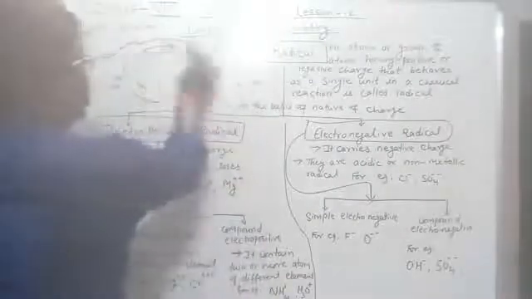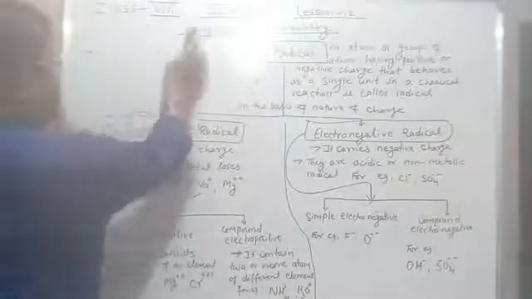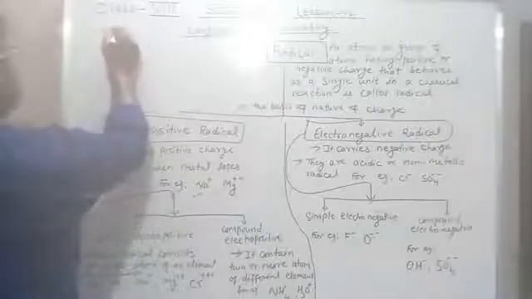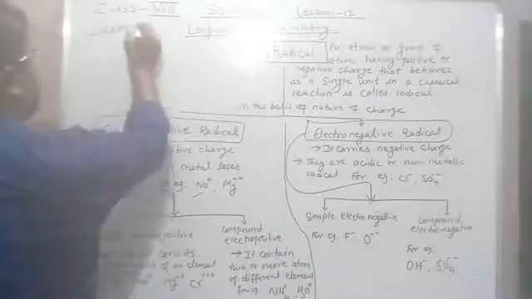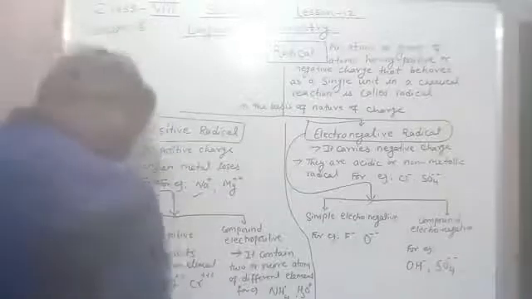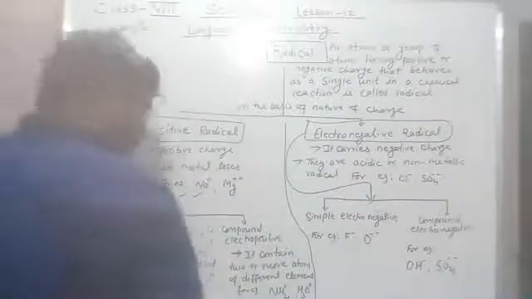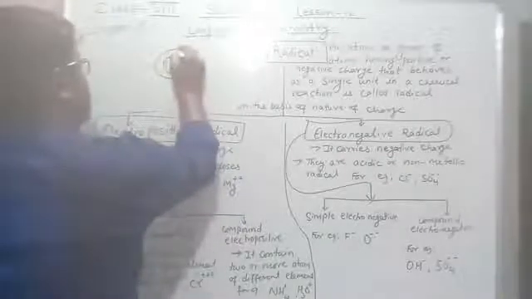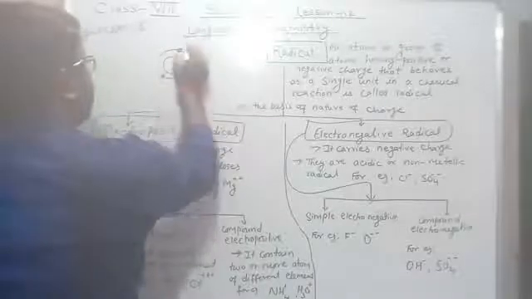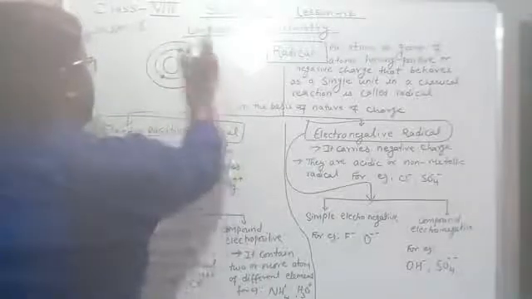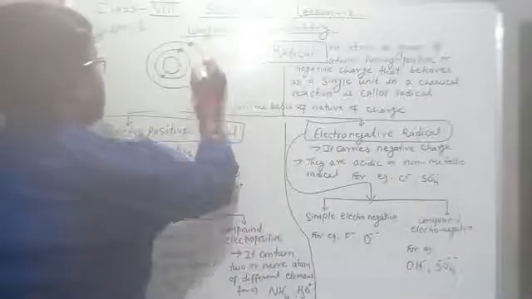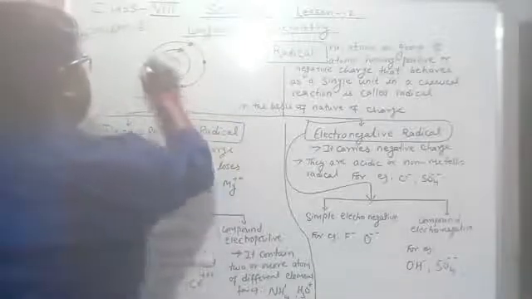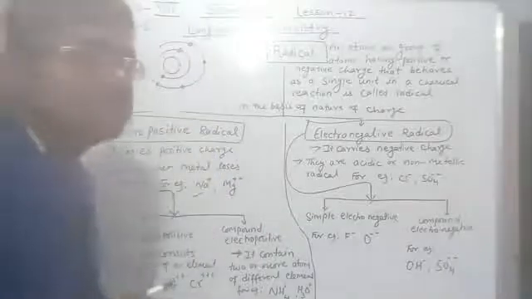Let me give an example of oxygen. The atomic number of oxygen is 8. Let's draw it. This is the nucleus. First shell consists of 2 electrons, and the next shell consists of 6 electrons.